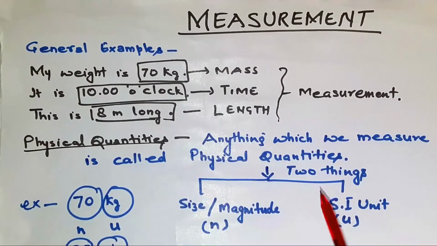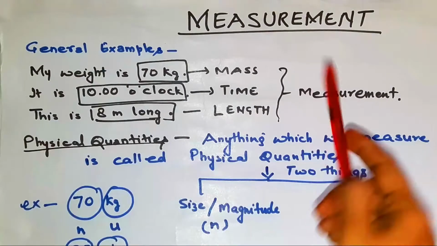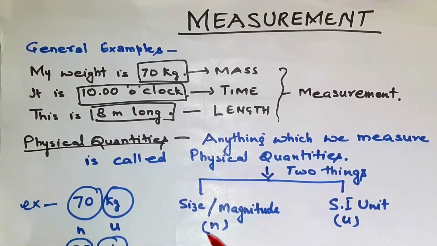Here there are two things, size or the magnitude and the SI unit. Whenever you are measuring things, the result will come out in two things, size or the magnitude, and the SI unit will also be included. So it is like NU.